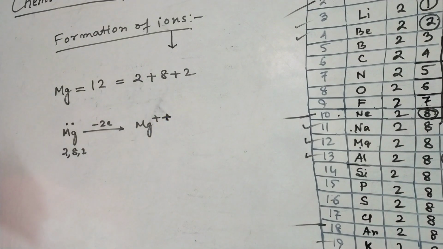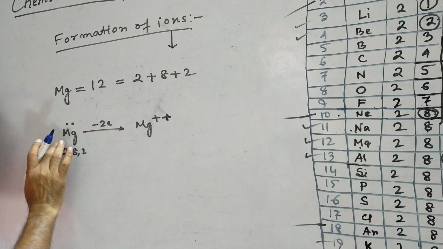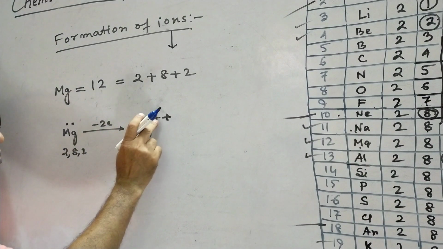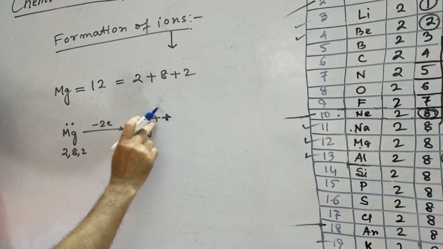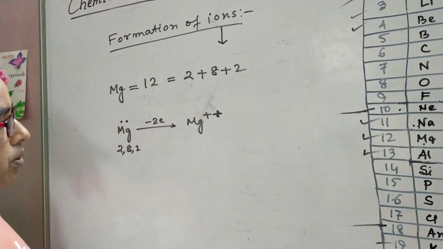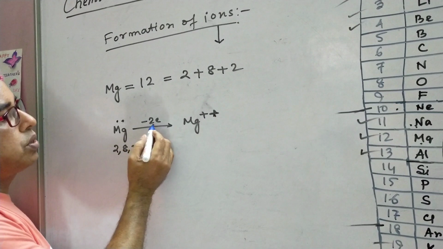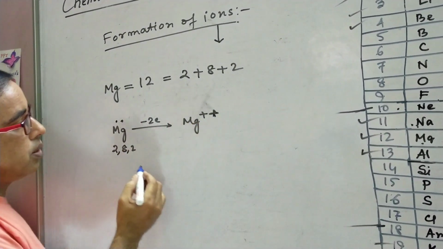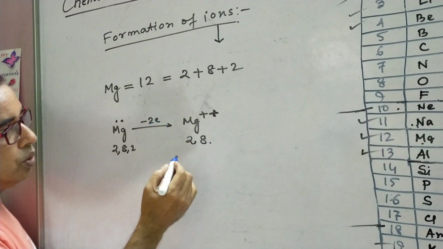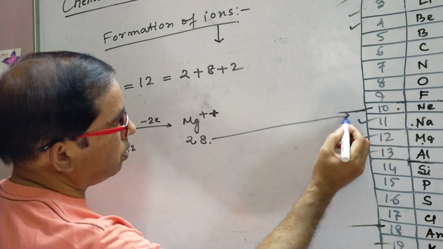Here, listen to me, when an atom loses 1 electron, it possesses 1 positive sign and it becomes a unipositive cation. But when it loses 2 electrons, it has 2 positive signs, and the electronic configuration is converted to 2,8, which is similar to neon.